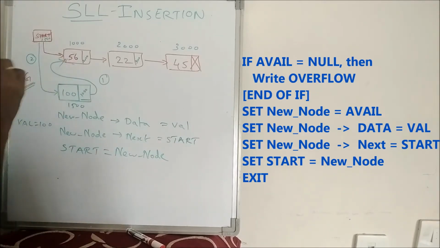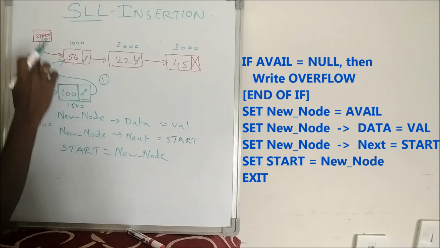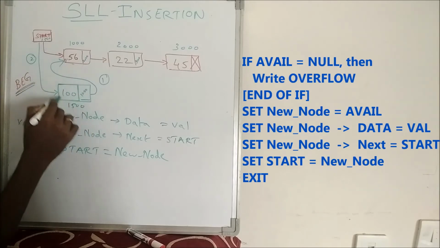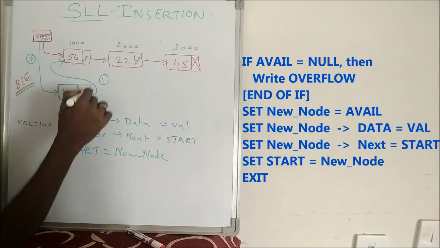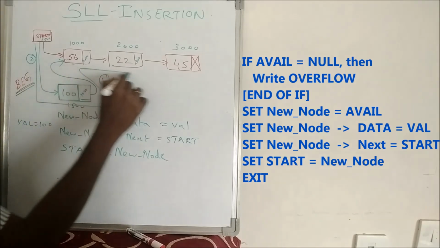Now this link is established. If both these links are established, hereafter this is the first node of this linked list. So this is my new linked list.